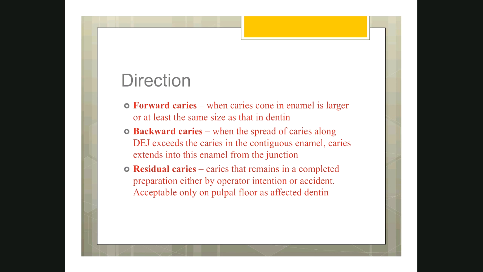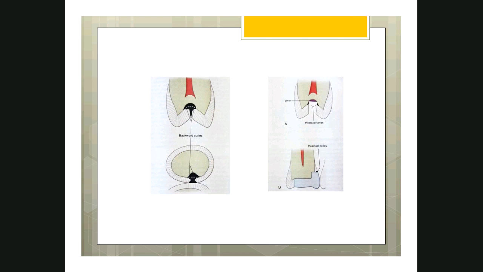When the caries cone in enamel is larger than or at least the same size as that of the dentin, I have the picture for that. I'll show you. In forward caries, the caries cone in enamel will be the same as that of the dentin or larger than that. So this is called forward caries.